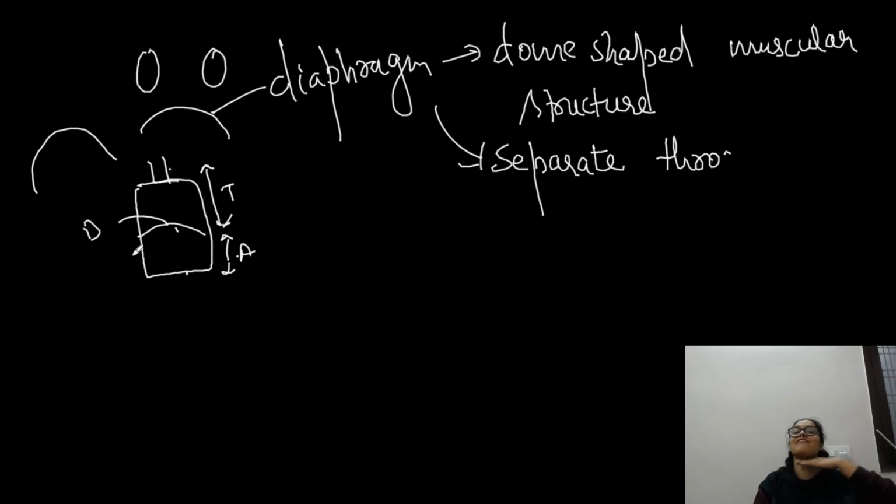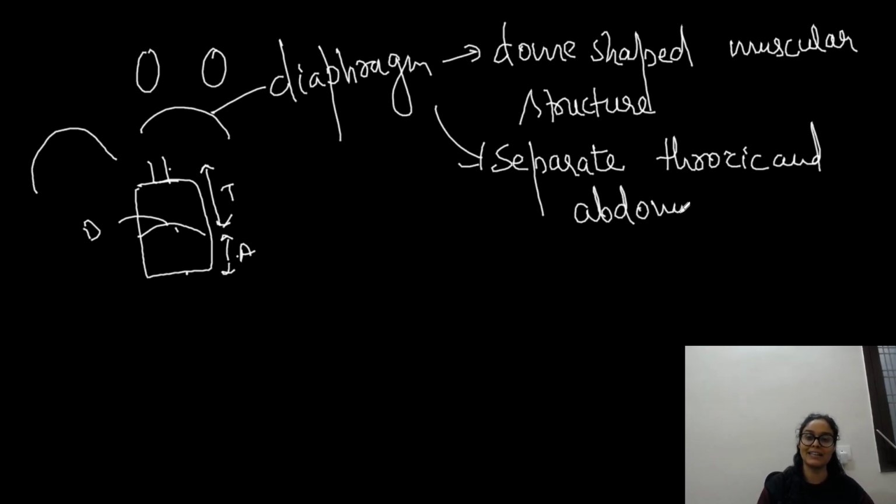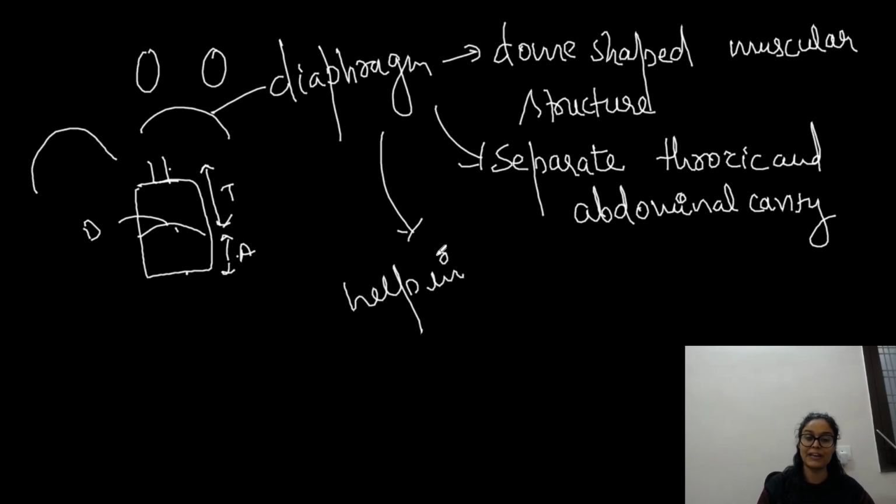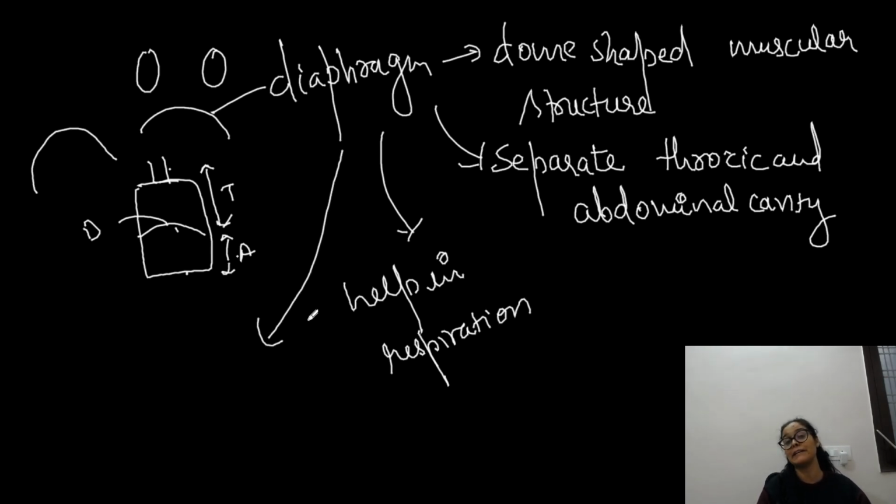Above the diaphragm till the neck is the thoracic part; from the diaphragm to the waist is the abdominal part, right? So it separates the thoracic and abdominal cavity, one of the very important points. And yes, it helps in respiration, as I have told you. Another very important point is that it is the characteristic feature of mammals only.